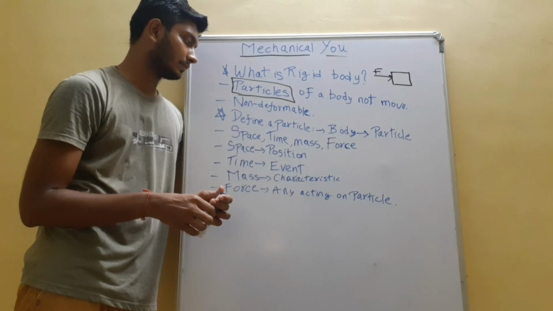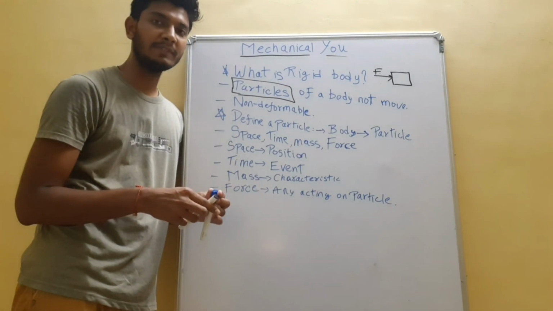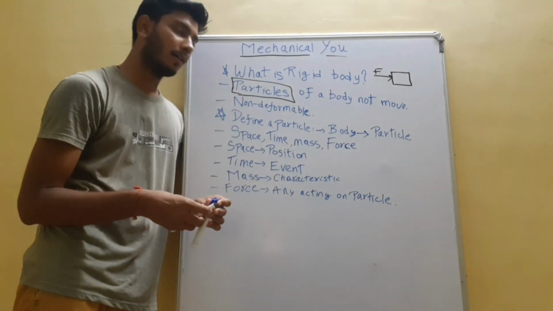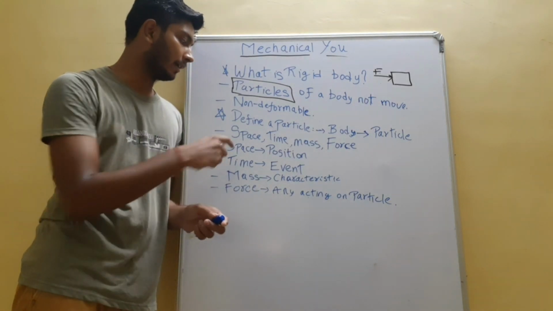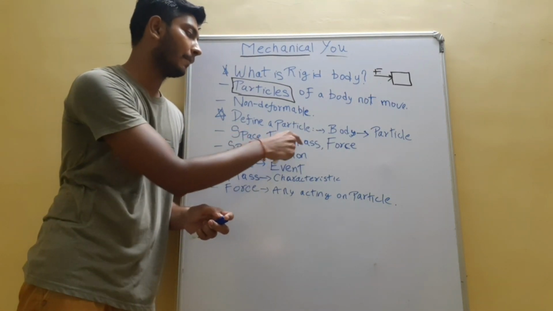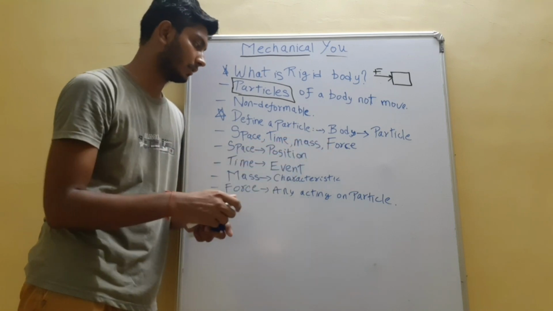If I want to specify a particle, then I need some parameters. They are space, time, mass, and force.